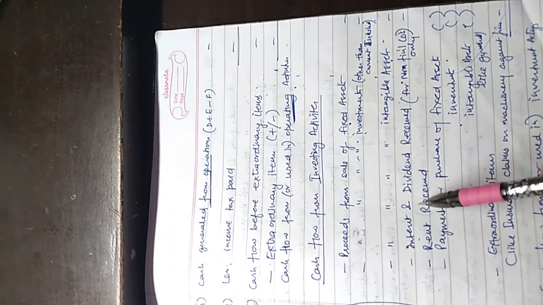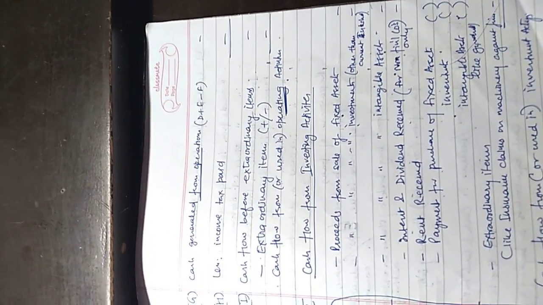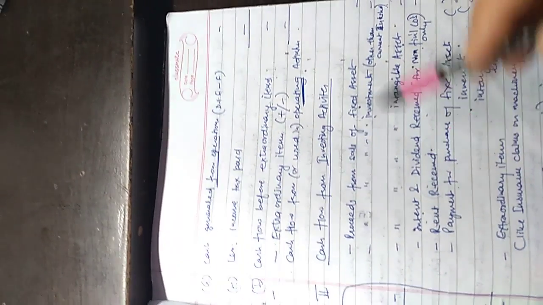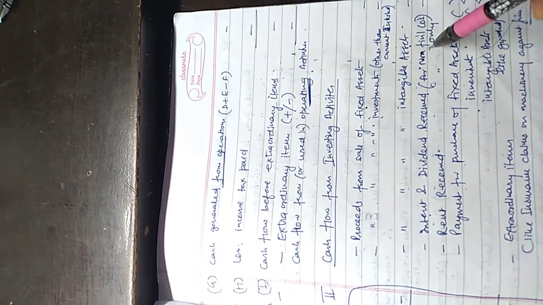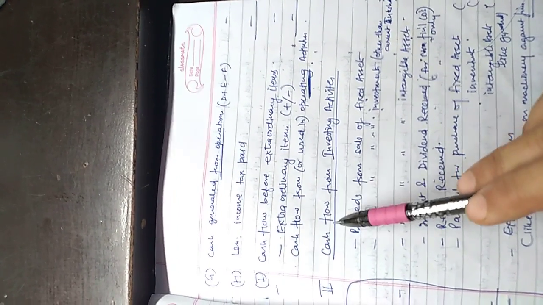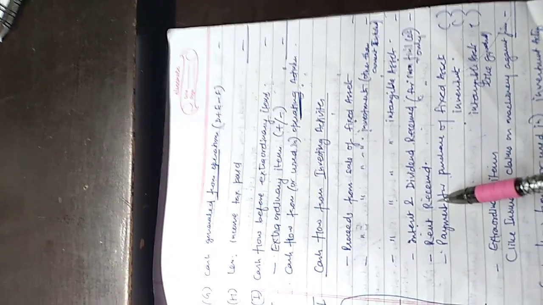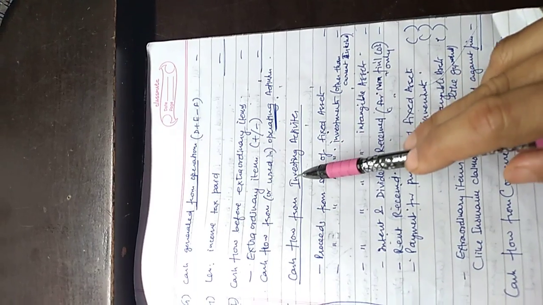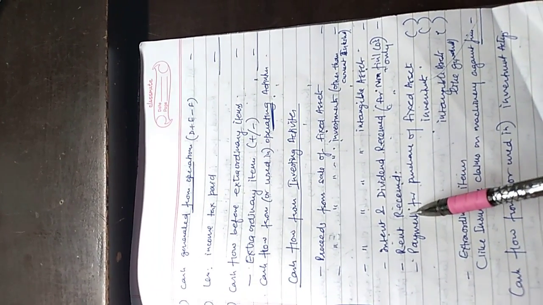If we receive interest and dividend from any financial instrument like debentures, shares or preference shares held as an investment, then that is cash flow from investing activities. If we have rented out any property and we are receiving rent, that is an investment we have made, and income from that investment is also an activity here.